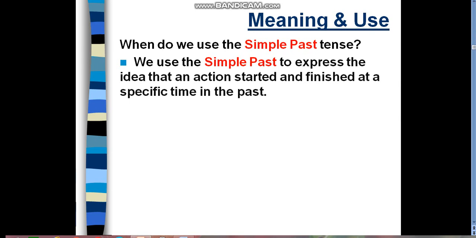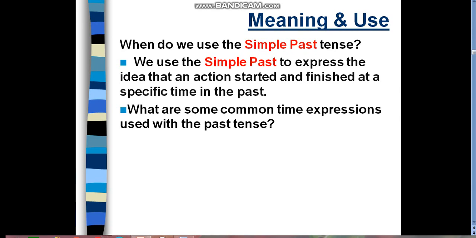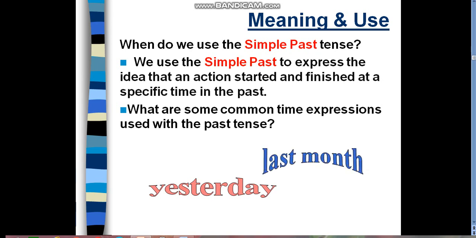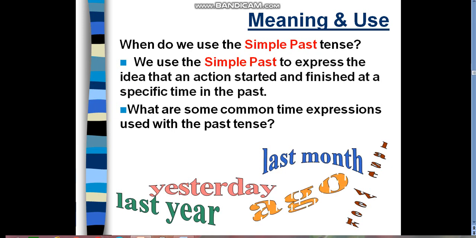We use the past simple tense to express the idea that an action started and finished at a specific time in the past. What are some common time expressions used with the past tense? Keywords like yesterday, last month, last year, last week, ago, and in plus a past date.